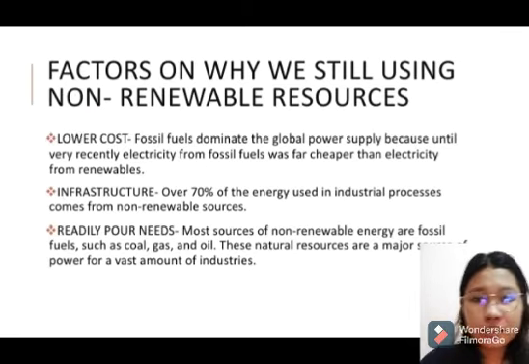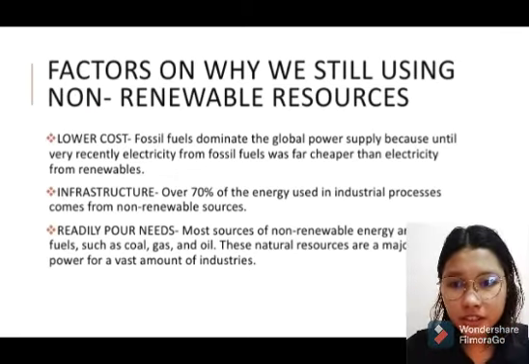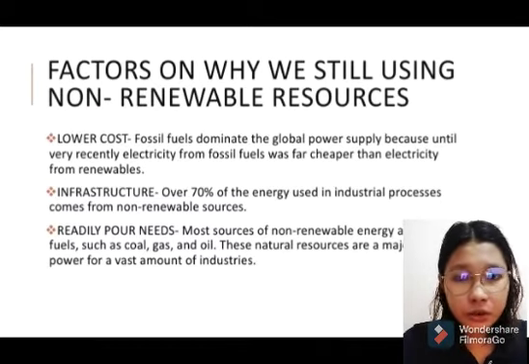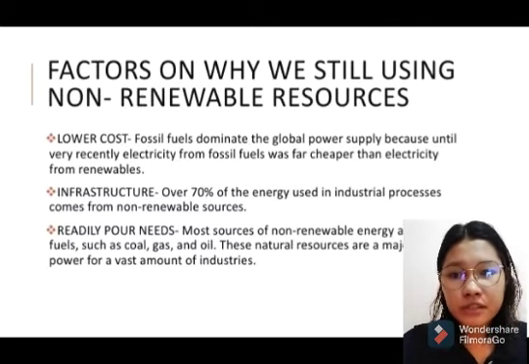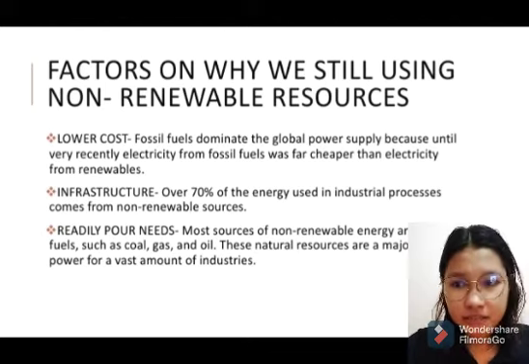Next is infrastructure. Over 70% of the energy used in industrial processes comes from non-renewable resources. So many infrastructures here, of course in the Philippines, are still using non-renewable resources because it helps in the industrial processes. Next is readily available needs.